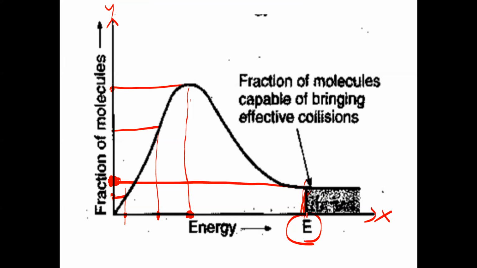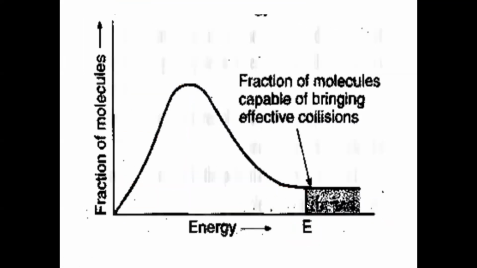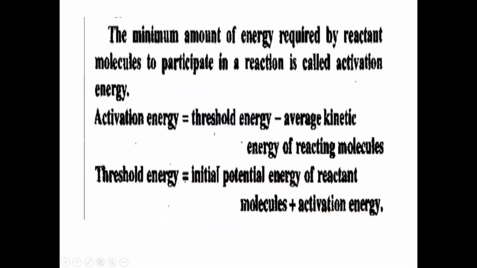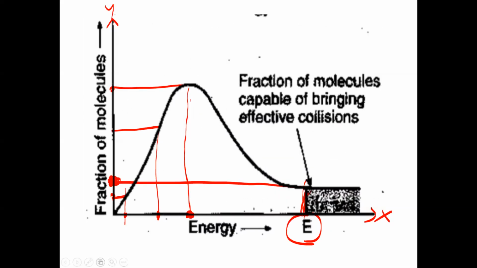Only when the reactant molecules get this much energy will they convert into products. This area is the fraction of molecules capable of bringing about effective collisions, and this fraction of molecules will convert into products.